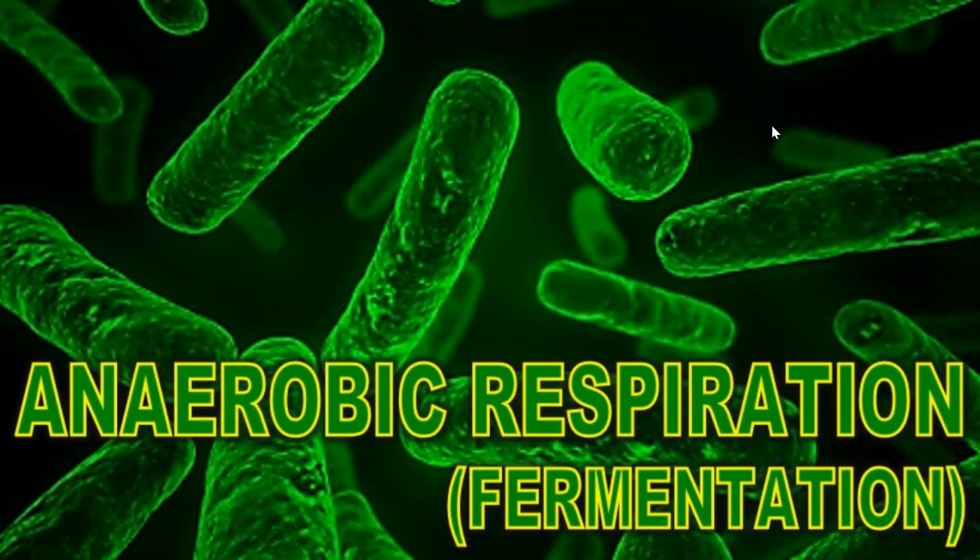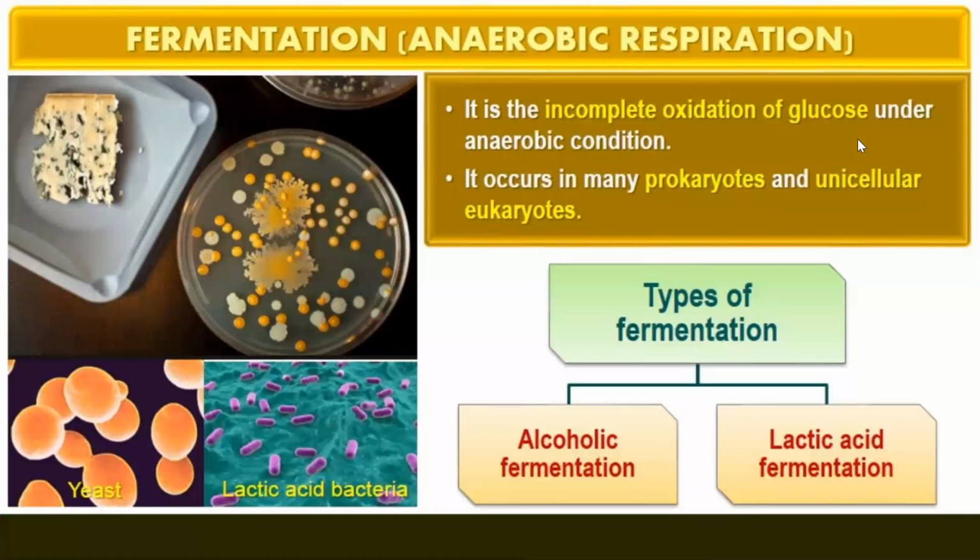In this video, we will discuss anaerobic respiration, which is known as fermentation. Fermentation is the incomplete oxidation of glucose under anaerobic conditions. It occurs in many prokaryotes and in unicellular eukaryotes. The types of fermentation are alcoholic fermentation and lactic acid fermentation.